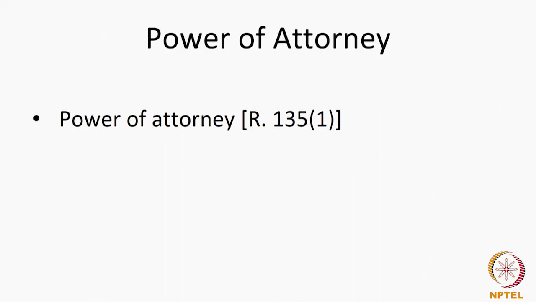135(1) has been substituted. Earlier, before its substitution, 135(1) just said the authorization of an agent for the purpose of this act and the rule shall be in Form 26 or in the form of a power of attorney. Now, it says shall be in Form 26 or in the form of a power of attorney within a period of 3 months from the date of filing the application or document, failing which no action shall be taken on such application for further proceeding till the deficiency is removed.